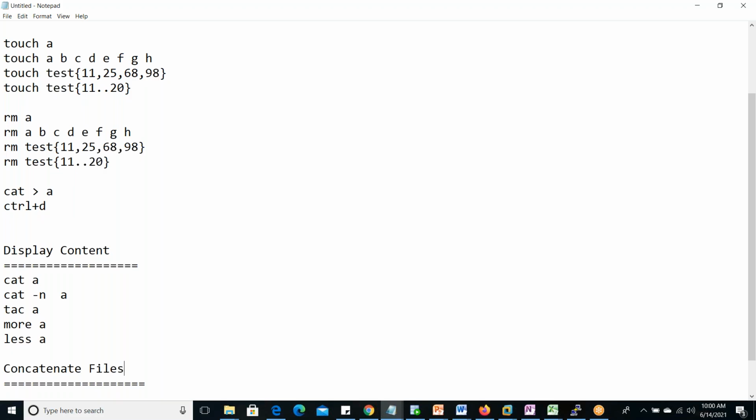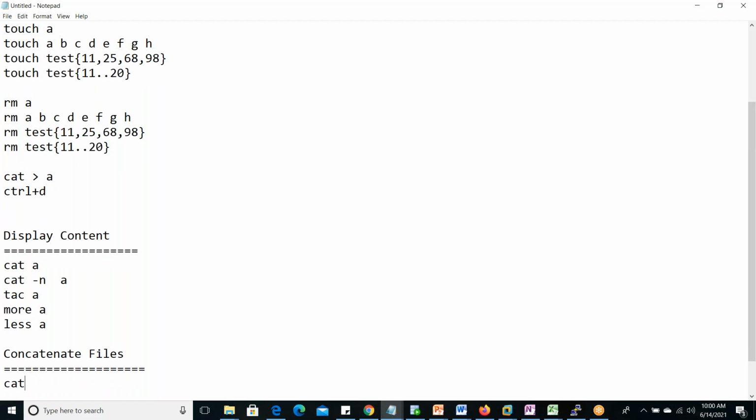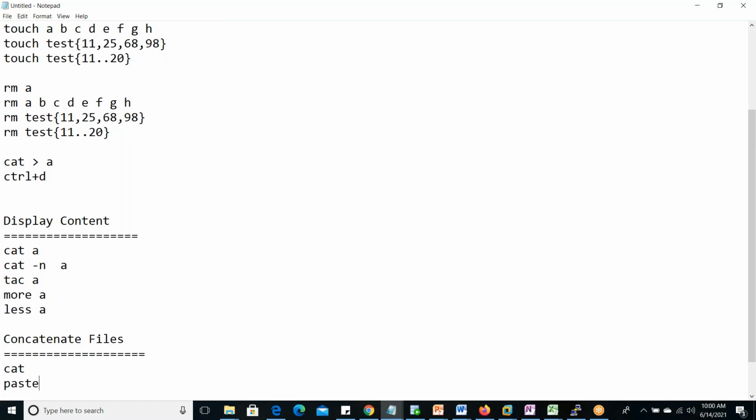Okay, another is concatenating files. So we have multiple files, 2 files, 3 files, 4 files, and combinedly we want to display the content. If we are going to display combinedly, then that is called concatenation. Concatenate, combine. For this, two commands are there: cat is one command, paste is one command.